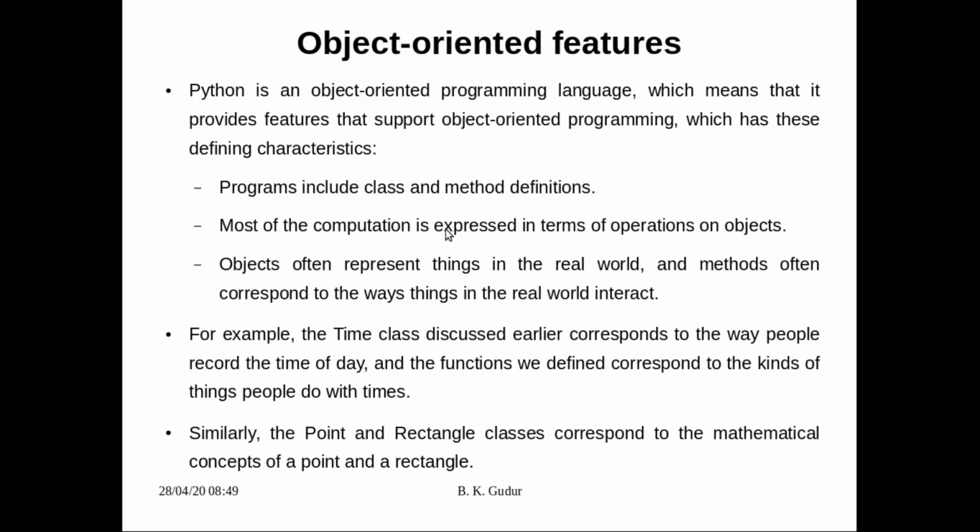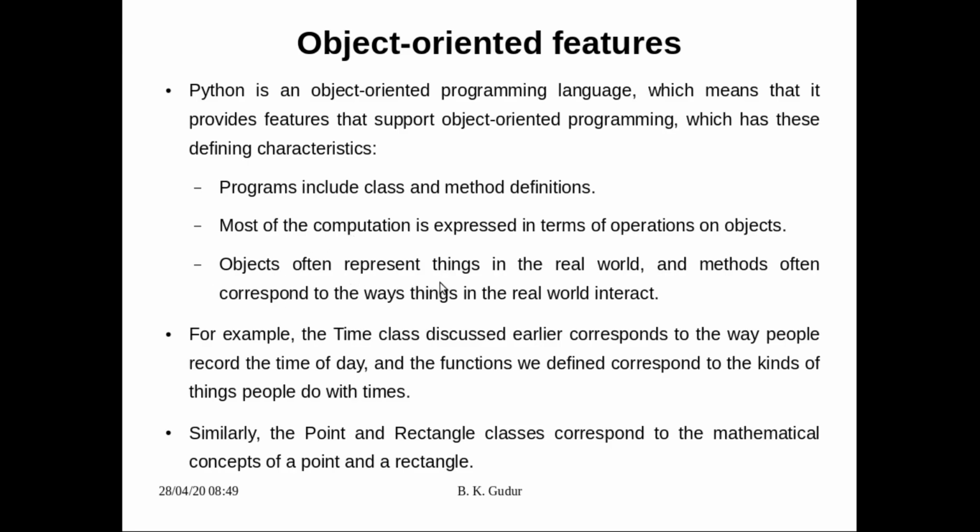Most of the computation is expressed in terms of operations on objects. This is very important. Whatever computation we do will be expressed as some operations on one or other objects. Whereas in a procedure oriented language, the function is the active part, meaning the function is going to take the objects and work on them. But here, whatever computation there is will be in terms of objects only.